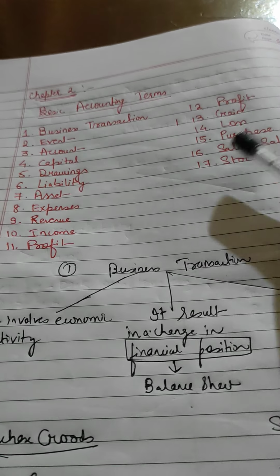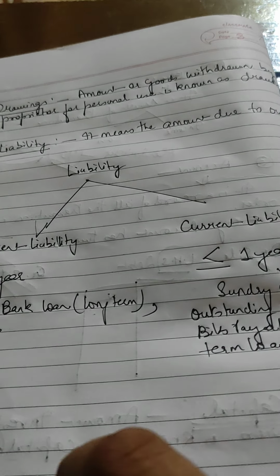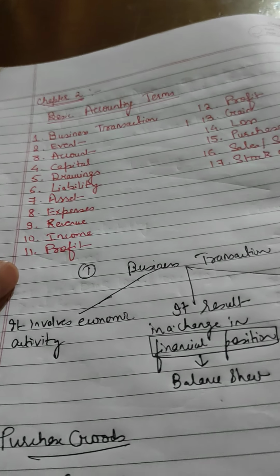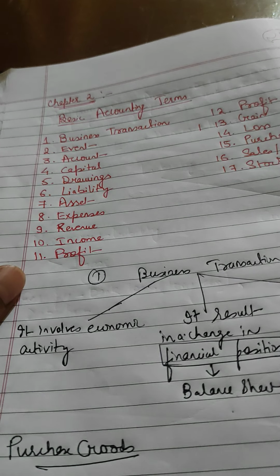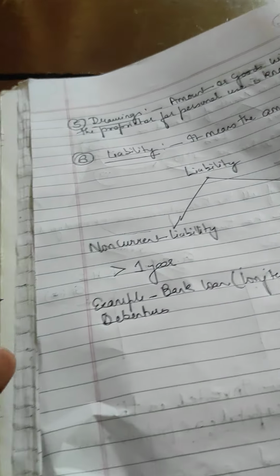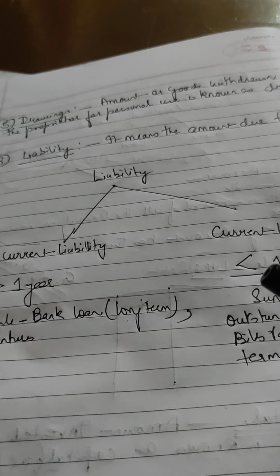Now come to the sixth part, that is liability. Liability in the general sense, whenever you heard from your business owners, especially the, I am a little bit sorry, there is a fourth part. After fourth part there is drawings, and after drawings we will learn about the liability. So what do you mean by drawings? Drawings means amount or goods withdrawn by the proprietor for personal use.